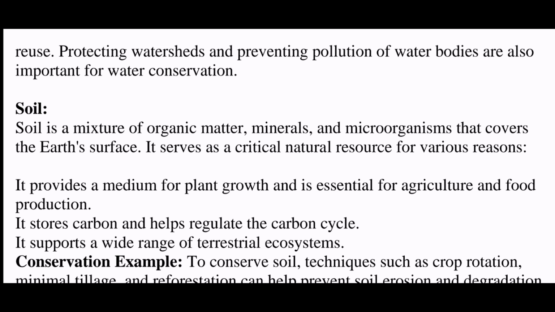Now you see, suppose there was no soil, will you be able to plant? Will you be able to carry out agriculture? Will you be able to cultivate crops? Will farmers be able to grow anything? No. We are able to grow, we are able to do farming, we are able to produce food only because land is there, the soil is there. Yes or no? Right. Now, it provides a medium for plant growth and is essential for agriculture. All right, it stores carbon and helps regulate the carbon cycle. Now, carbon is also stored under the mud or in the soil, and it regulates the carbon cycle. We have nitrogen cycle, we have carbon cycle, we have water cycle, right? Those things you might already know.